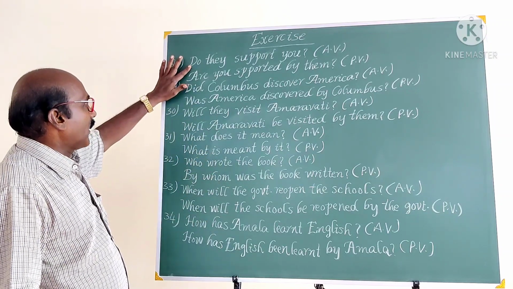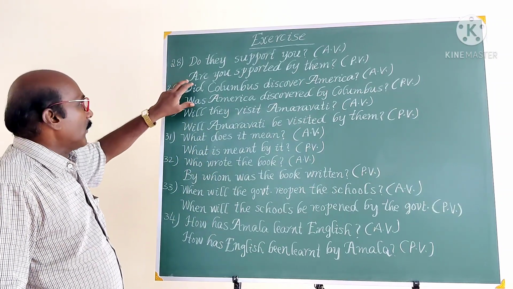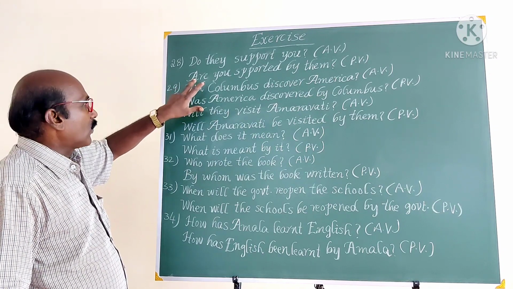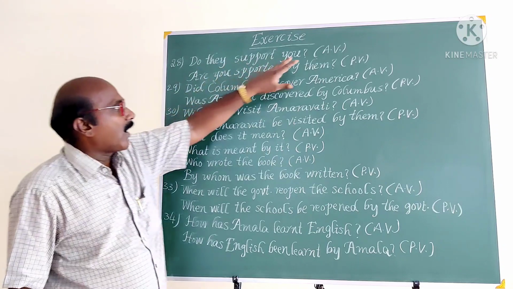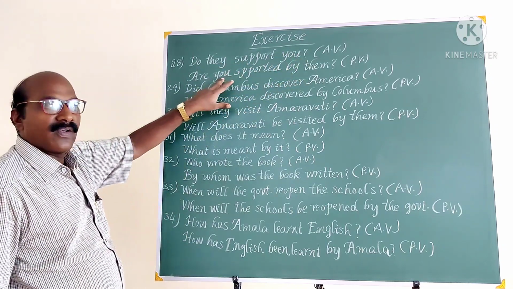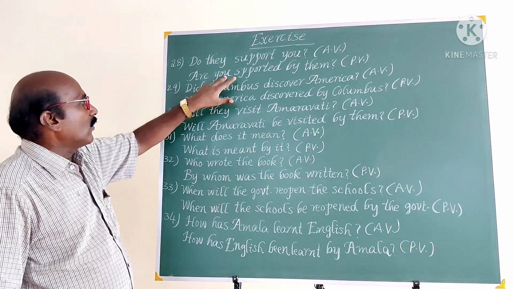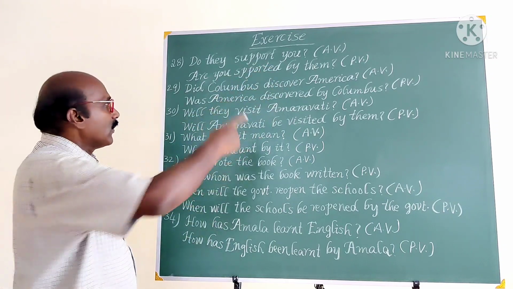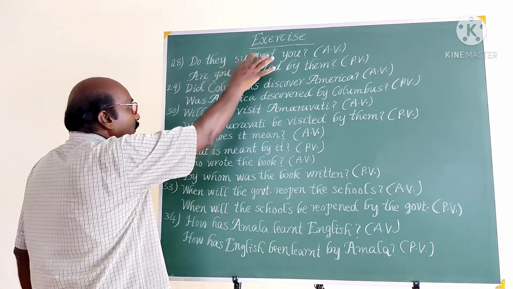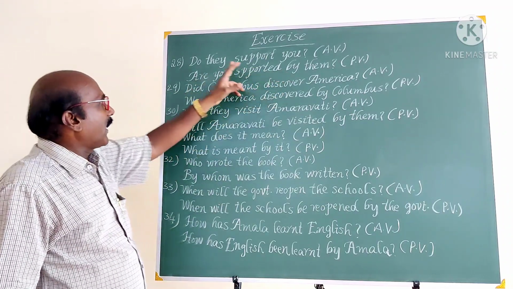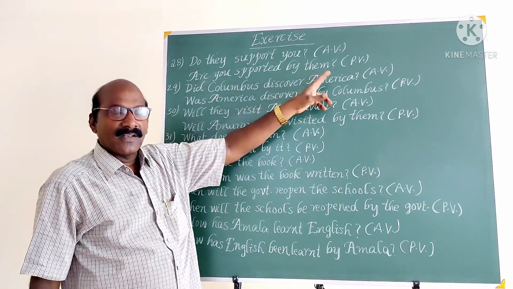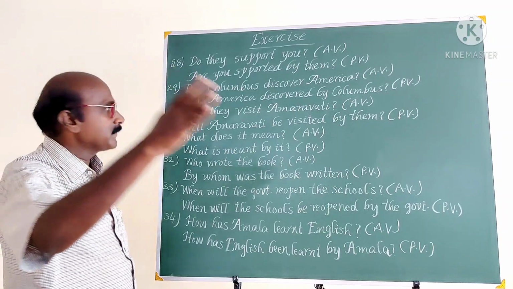Am, is, are, what to use? The use of the be form here depends upon the object becoming subject. So you, here we use a subject. So are you, then V3 supported. Are you supported by them?